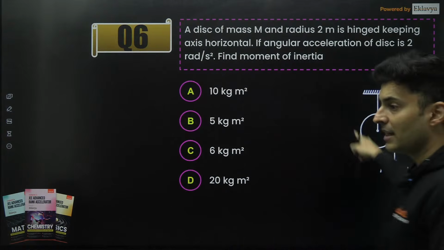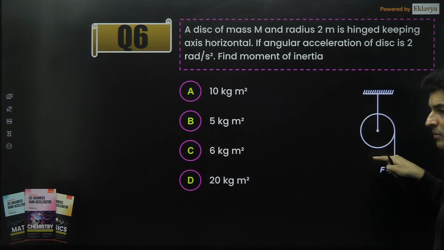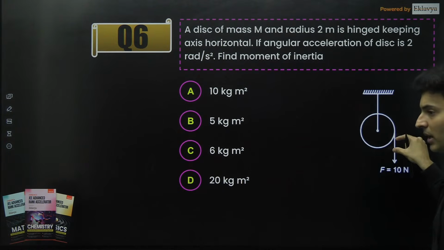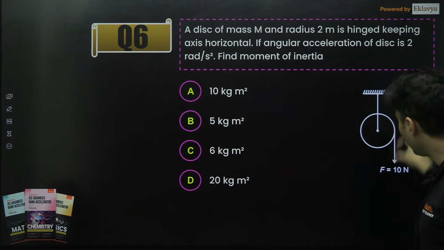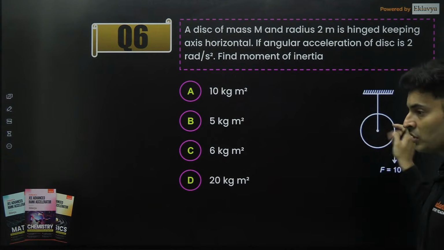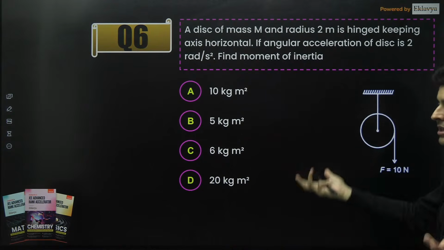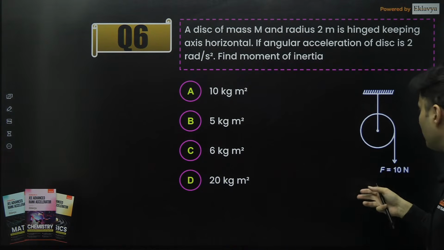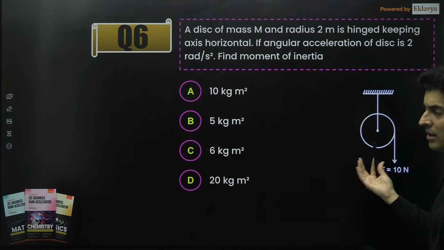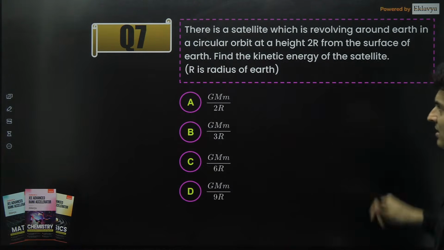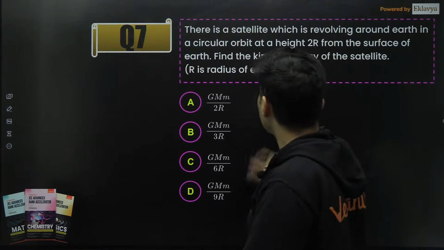If you remember, the same diagram came in the shift 1, but the question was much more difficult. It had the part where the mass is coming down and you have to figure out what is the angular speed. So that means this model can get repeated. In this, maybe next time they will ask angular momentum. Next time they might ask some angular speed with relation to force, something like that. So this model has gotten repeated.